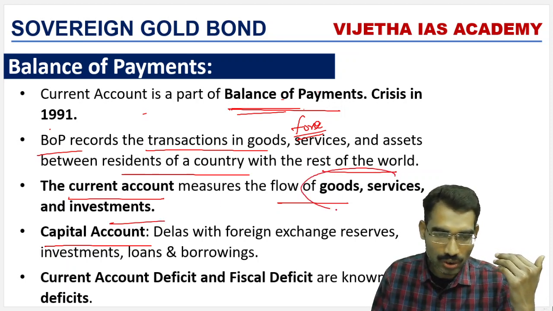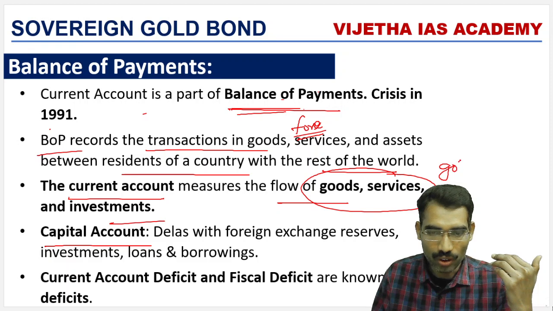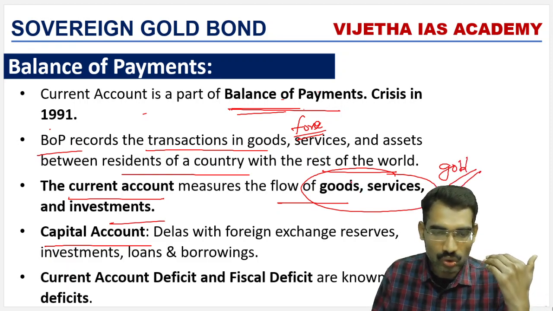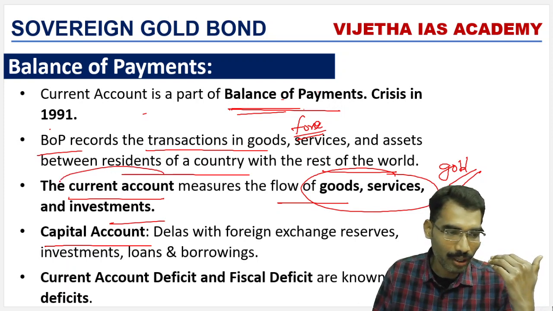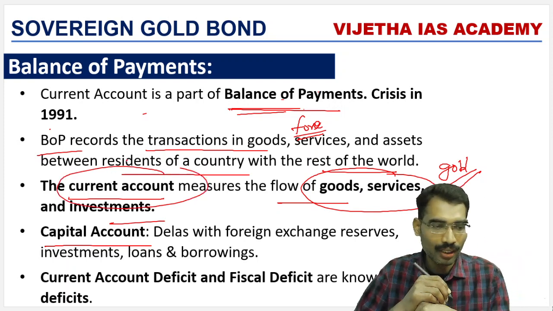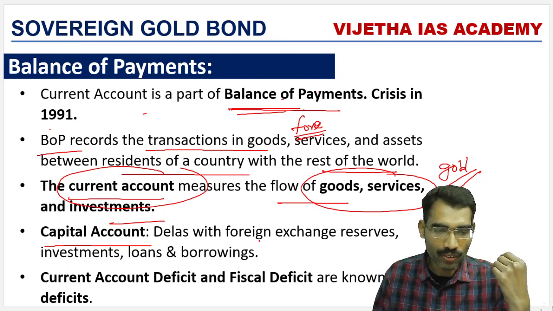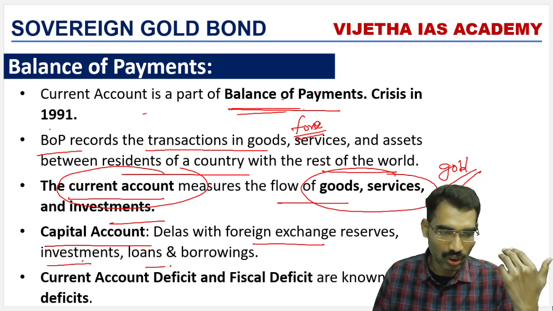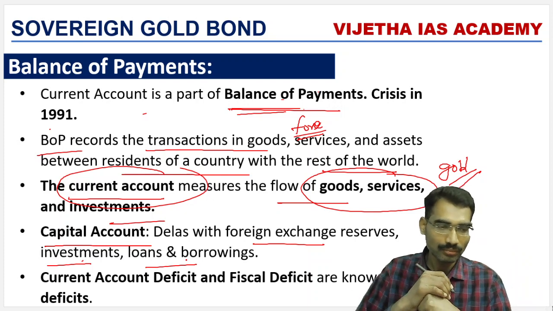So goods and services, now in this case gold and crude oil comes as goods and it will be part of current account. Capital account means it deals with foreign exchange reserves, investments, long-term investments, loans and borrowings.